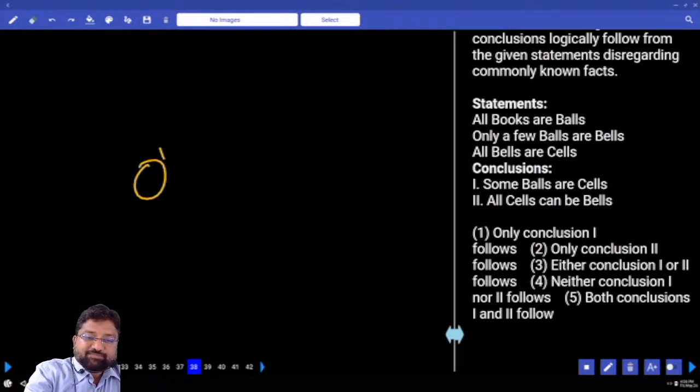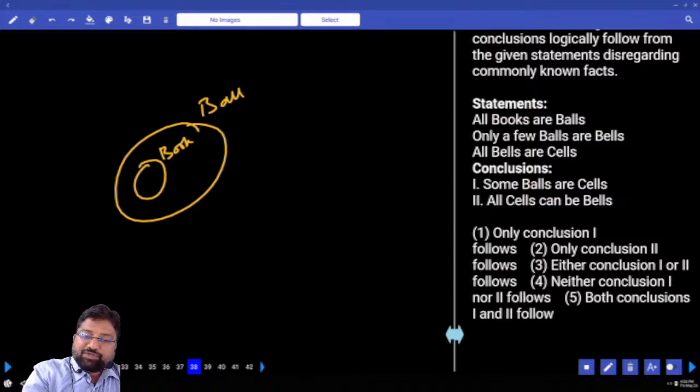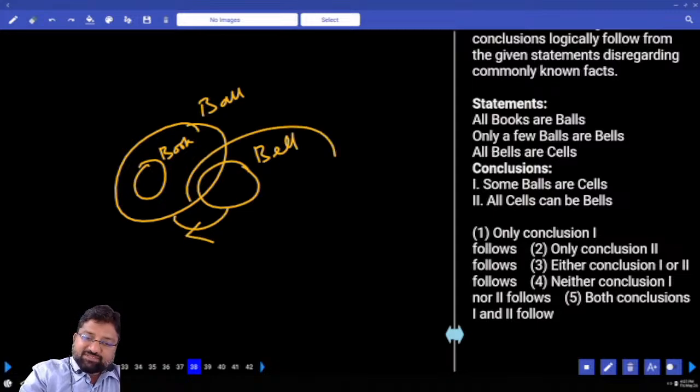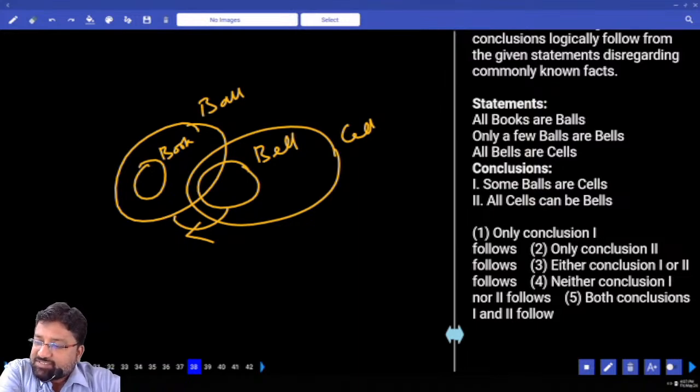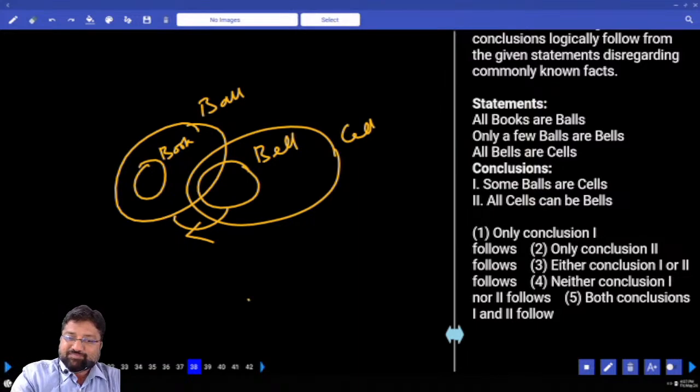All books are balls. Only a few balls are bells. All bells are cells. All bells are cells. Clear? What is the first conclusion? Some balls are cells. Yes. All cells can be bells. Can I take all the cells as equal to bells?